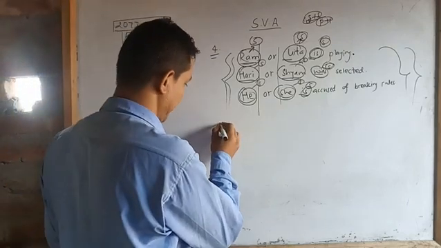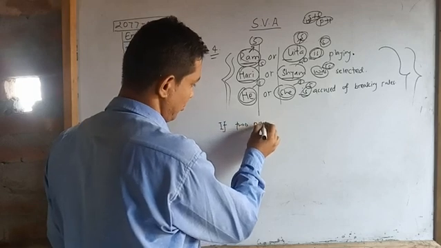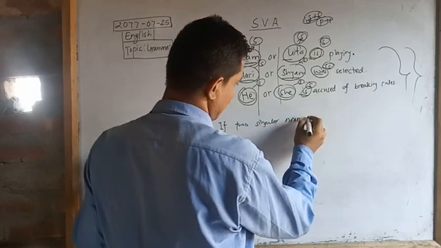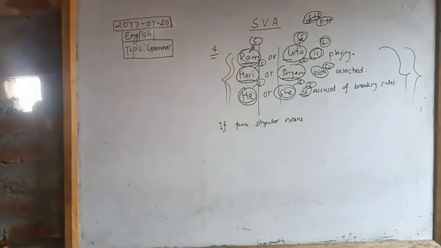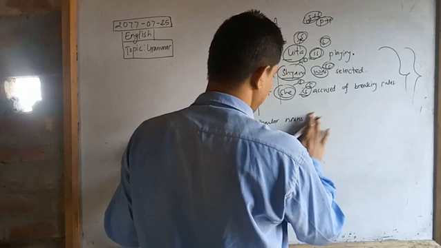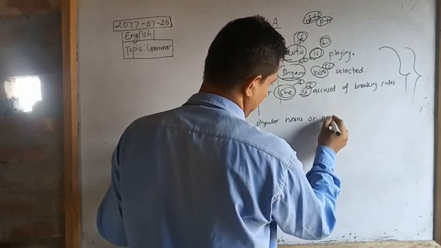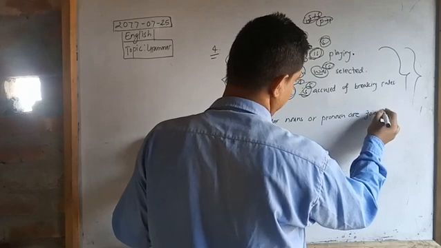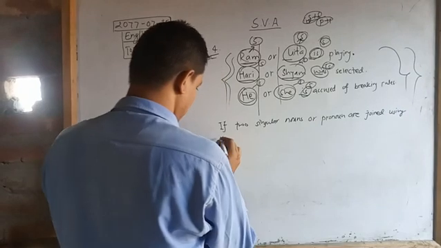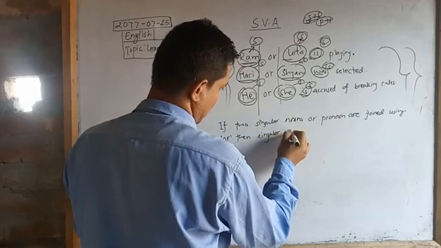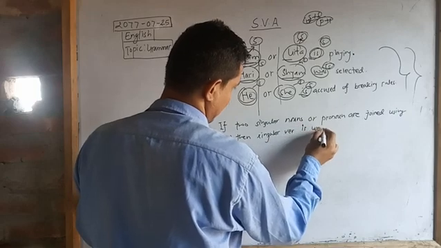So what is the rule here? If two singular nouns or pronouns are joined using "or", then a singular verb is used.